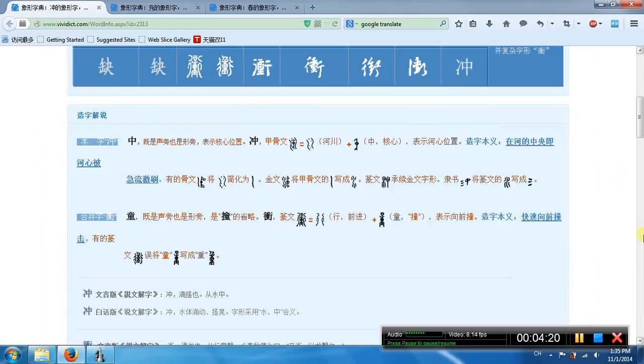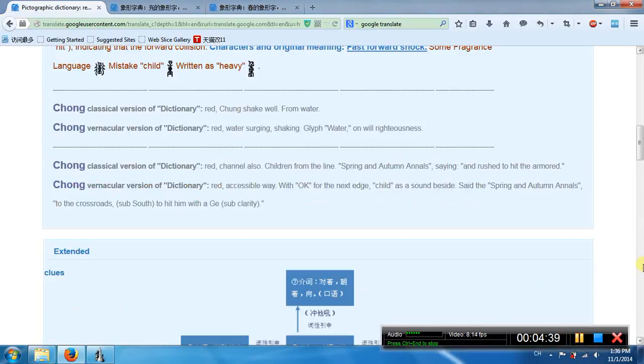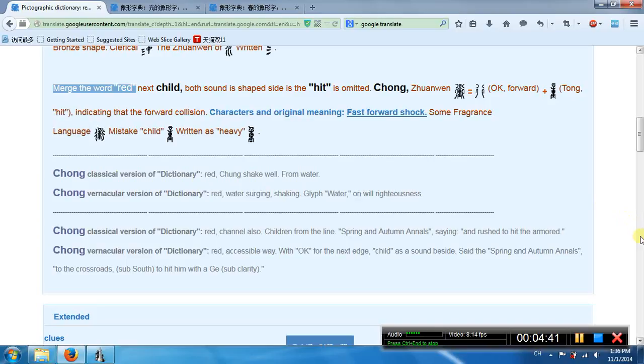This means chong. So this is a river. This is the core. So the middle of the river, shocked by the water. Fast forward shock.